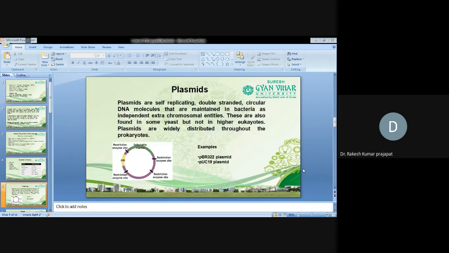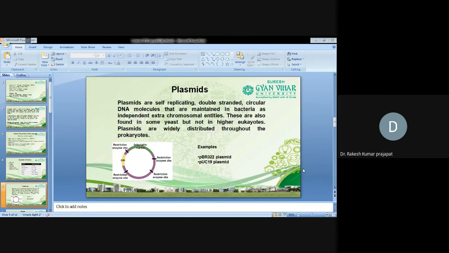So what is a plasmid? Plasmids are self-replicating double-stranded circular DNA molecules that are maintained in bacteria as independent or extrachromosomal entities. These are also found in some yeast, but not in higher eukaryotes. Plasmids are widely distributed throughout the prokaryotes.